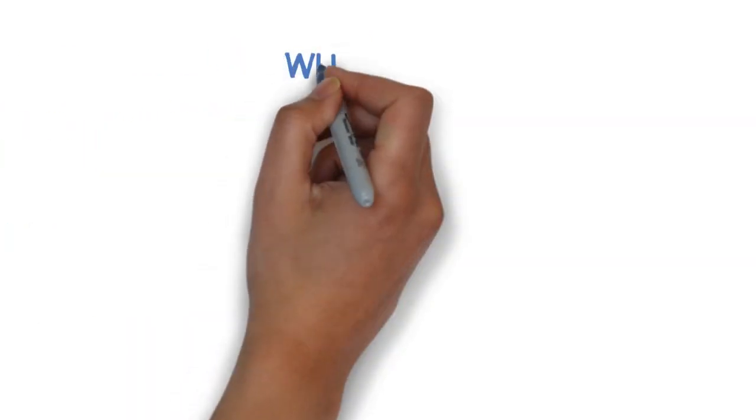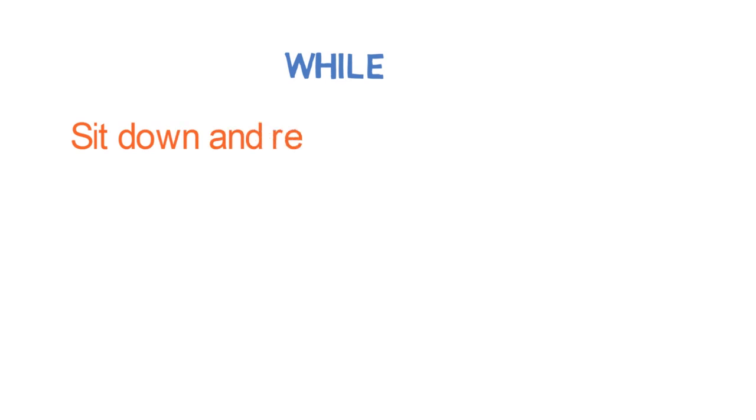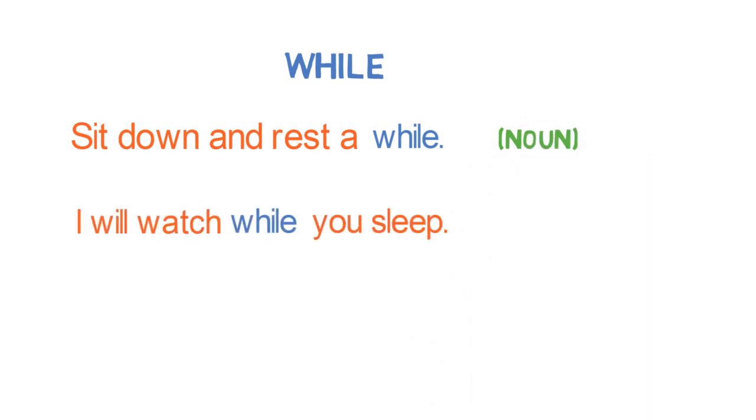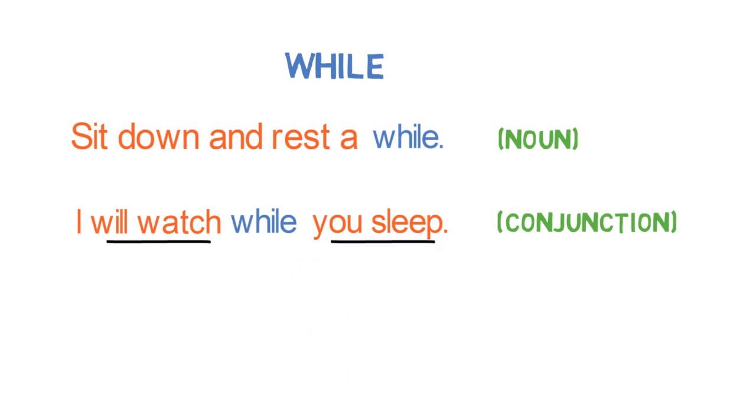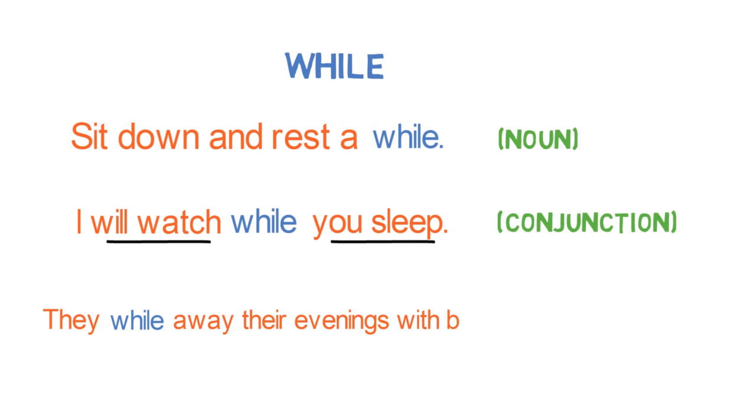Let's look into one more word, while. Sit down and rest a while. Here, while is the name of something, so it is acting as a noun. I will watch while you sleep. Here, while is acting as a conjunction, as it is joining two sentences, I will watch and you sleep. They while away their evenings with books and games. Here, while is acting as a verb. So please do remember this point in mind.